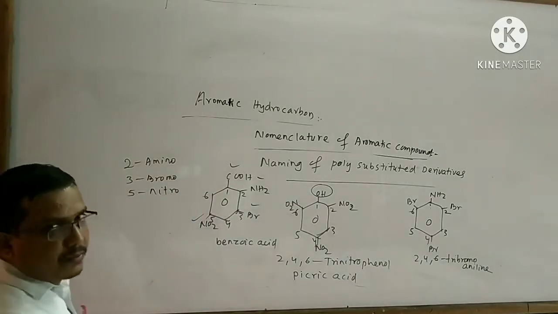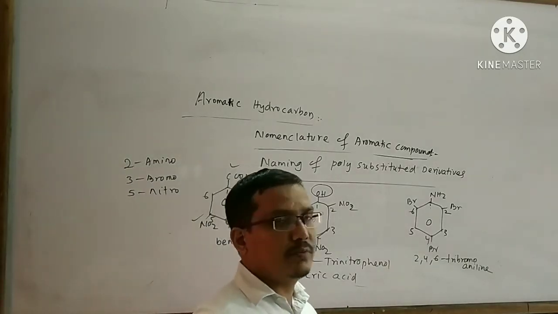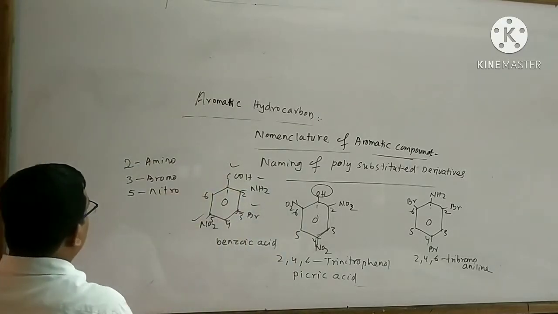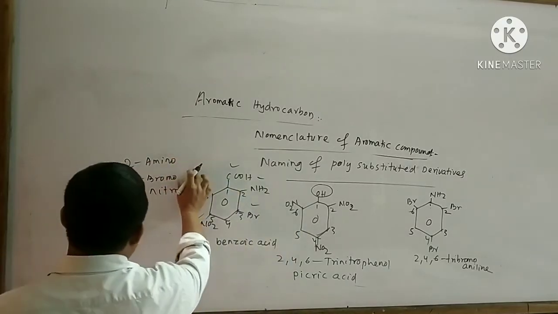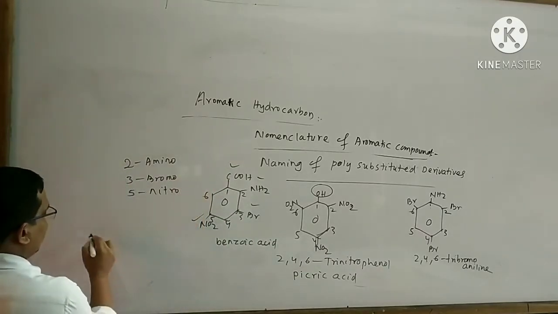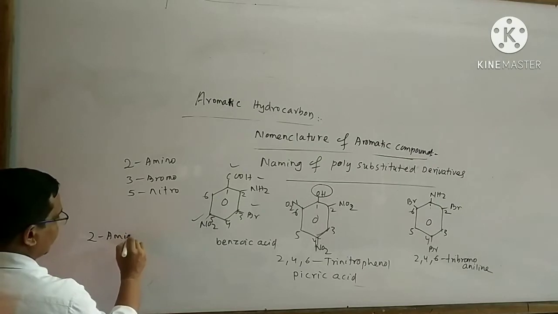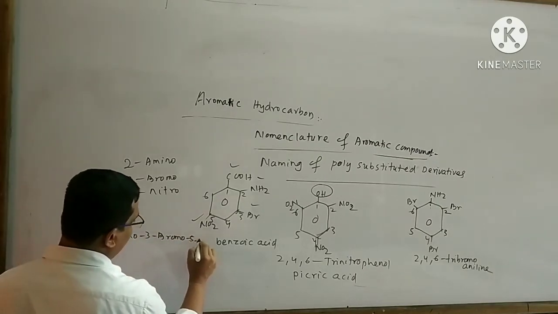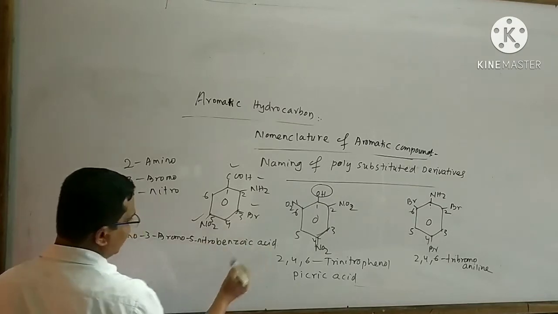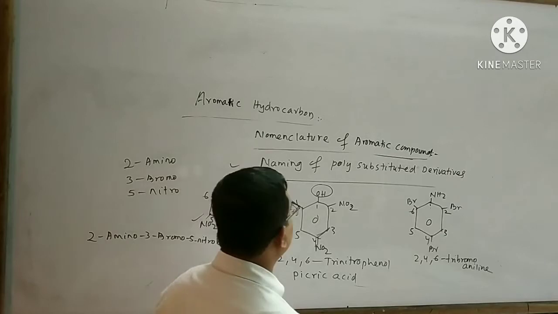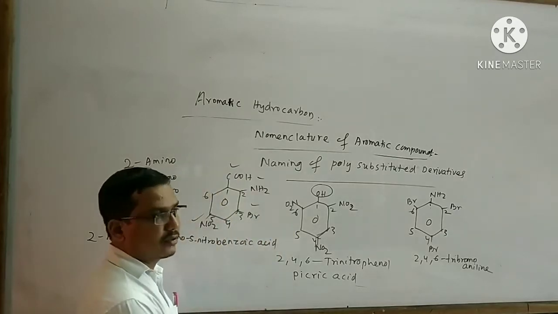Different types of groups are present, so I have to follow the alphabetical order. According to the alphabetical order, amino comes first, then bromo, then nitro. So the name of this organic compound is 2-amino-3-bromo-5-nitrobenzoic acid. These are some rules for the nomenclature of aromatic compounds.